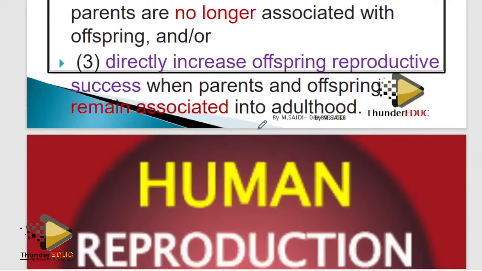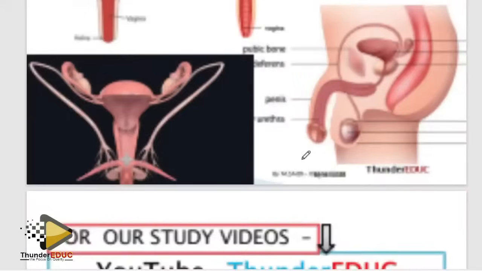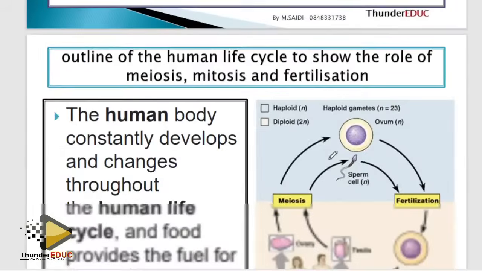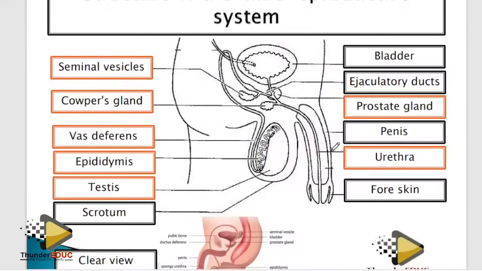Let's go to the next topic, human reproduction. What are you supposed to focus on in human reproduction? What are some of the things you can't skip? Obviously the structure of the male and the female, you have to know that, and then the function of each. I'm gonna show you a few of the questions they can ask you.